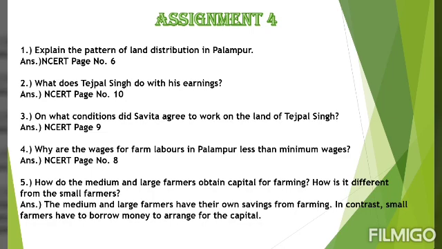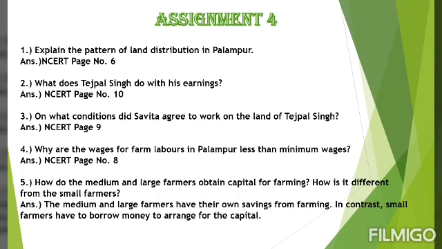Next question, what does Tejpal Singh do with his earnings? The answer for this question is given on page number 10. Students, we studied that Tejpal Singh used his earning to lend it to small farmers like Savita. He also kept his earning in banks so he can earn some interest on it. He also used to buy working capital and fixed capital for his agricultural activity.